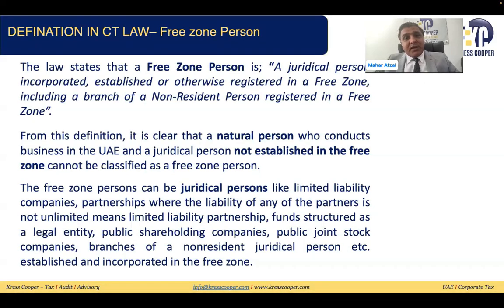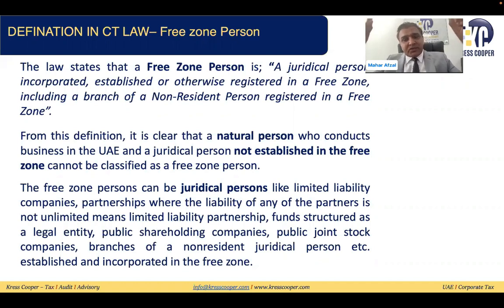So companies like limited liability company, partnership where the liability of any of the partner is not limited. I mean, limited liability partnership will not be considered a free zone person. Like funds structured as a legal entity, public shareholding companies, public joint stock companies, branches of non-resident juridical persons. All these, if they are incorporated, if they are established within the free zone, then we can say this is the resident juridical person registered and incorporated in the free zone. So this is the definition of free zone person.